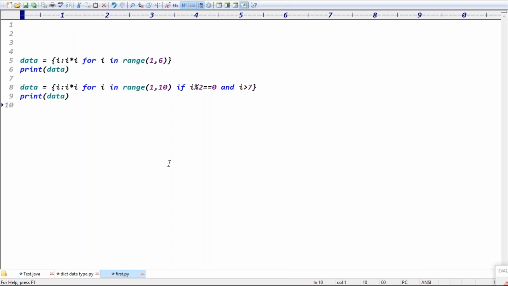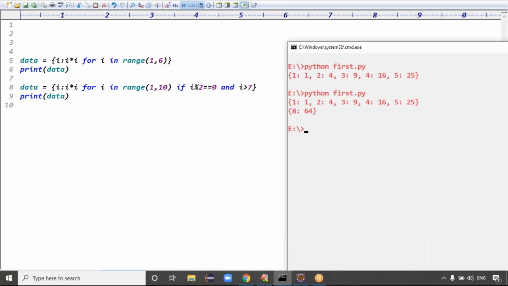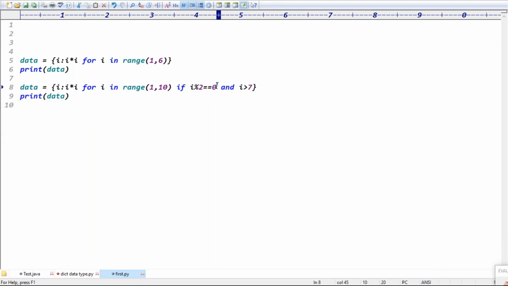No, Venkatesh, I think you are wrong this time. I think only one item, maybe you will get this value 8 and 64. Check the condition, guys. If i percentage 2, it should be even. That value should be greater than 7, right? Greater than 7 means maybe you'll get only 8, right? You'll get the 8 only, right?